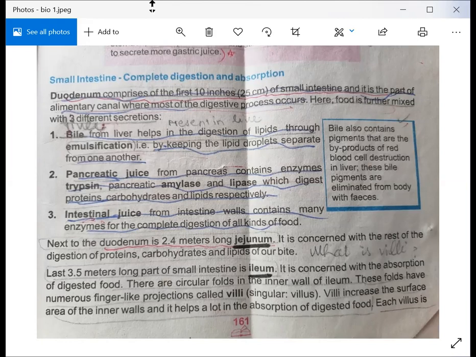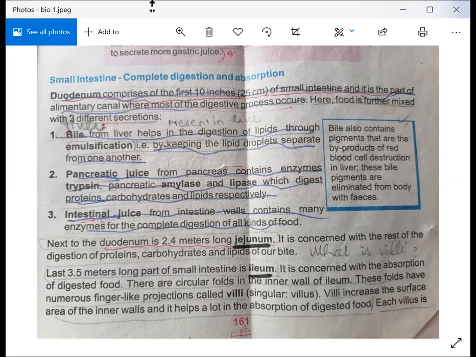Once the food is digested, it reaches the walls of the villi which are present inside the intestine. Once the food is absorbed, the work of reabsorption is that they again absorb the good particles from the food. So like that, the food is ultimately absorbed in the walls of the villi.